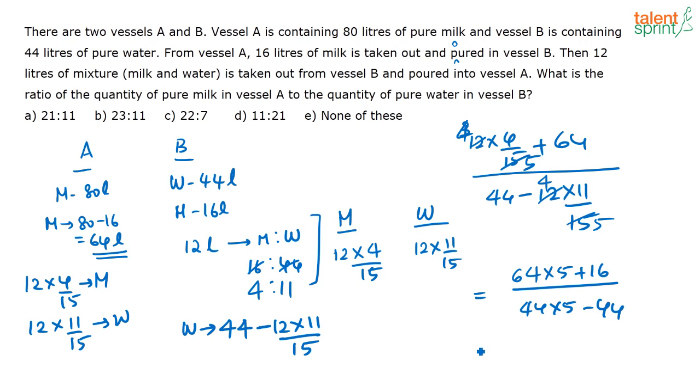So this is what you are left with, and here you can do 44 into 5 minus 1, that is 44 into 1, I mean 44 into 4, correct? Yeah, that is 176 you will get in the denominator. In the numerator I think you will get 336. 21 by 11, okay? Yeah, so the correct answer here is option A, 21 by 11.